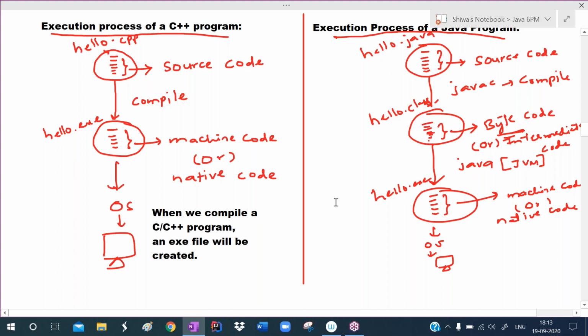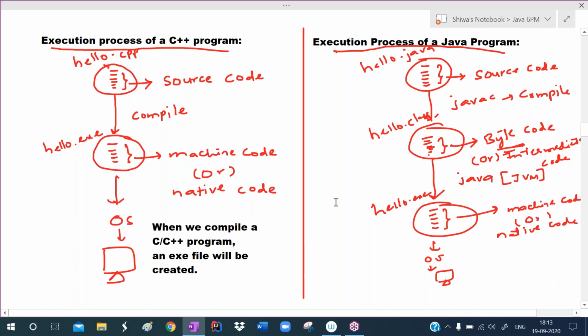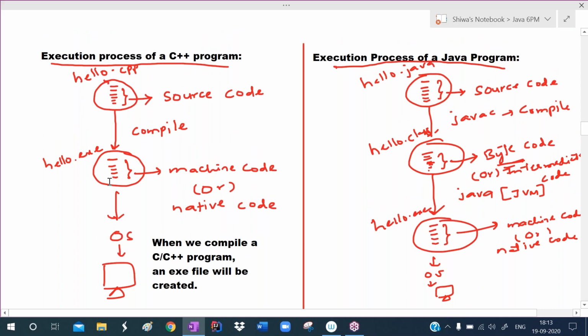Every operating system has its own language, and one operating system's language cannot be understood by another operating system. That's why C, C++ are platform dependent. There, after compilation, an exe file will be created, whereas in Java, after compilation, bytecode will be created. Because of this bytecode only, Java became platform independent. We can simply place this bytecode file and run it on another system.